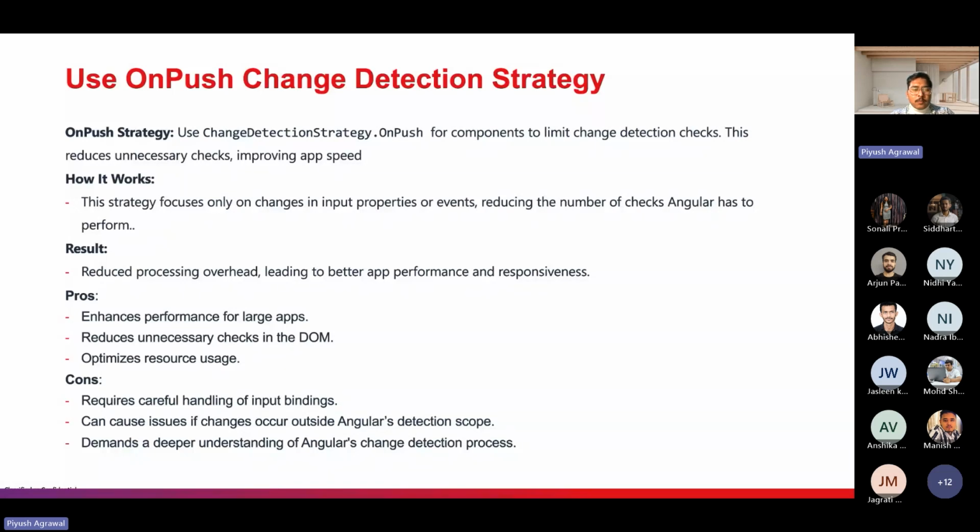As I explained, it requires a deeper understanding. Depending on how we are handling the component, excessive use of OnPush may cause unexpected behavior. So make sure if you are using OnPush, you are aware of what you are doing and how it's going to affect your component.